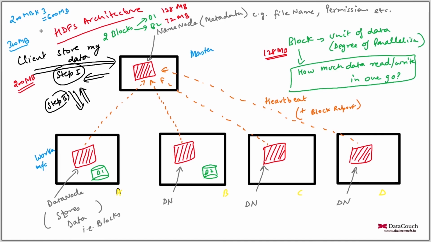This is an important thing: erasure encoding is one of the key concepts, and RAID architectures are also based on erasure encoding. This is a very common concept in storage systems. So hope this makes sense, how HDFS is working. Workers are sending heartbeats to the master, and these are all daemons, all processes running. We have worker daemons, we have master daemons, we have the name node and data node, with the data node storing data primarily and the name node storing metadata. All these interfaces that I am mentioning here have their own user interfaces. So you can go to their UI and see how they look.